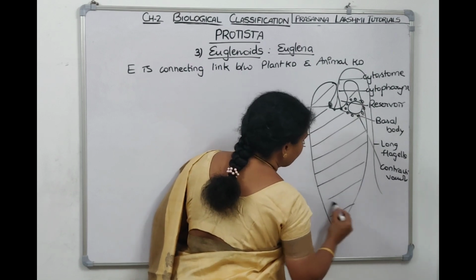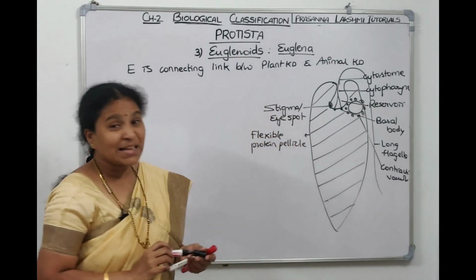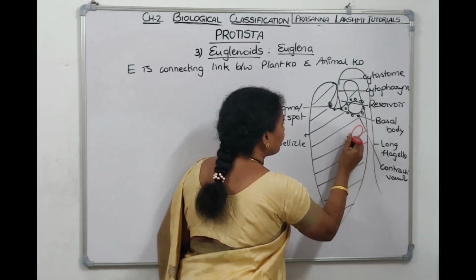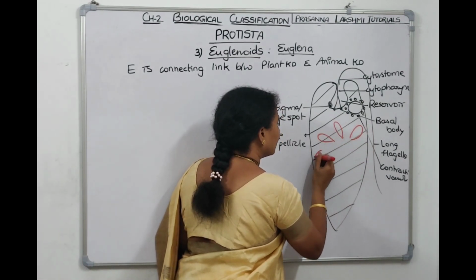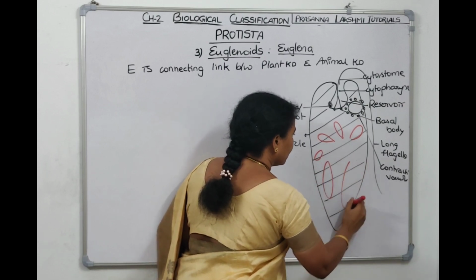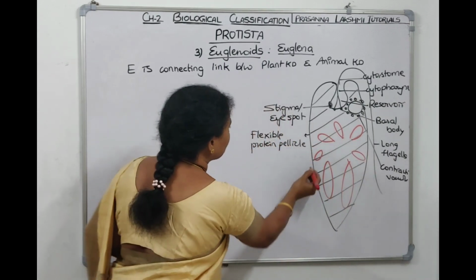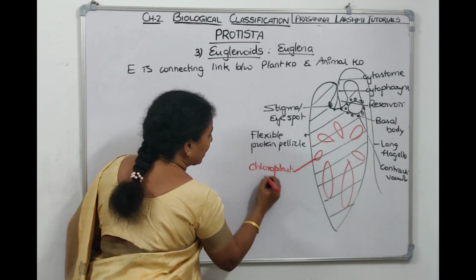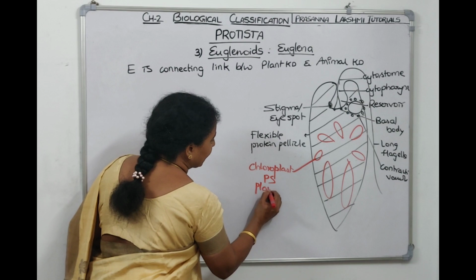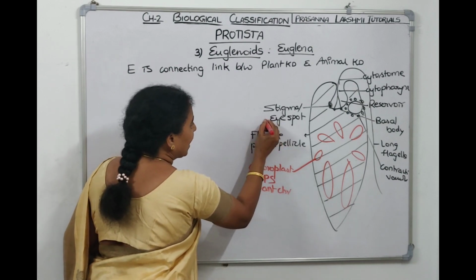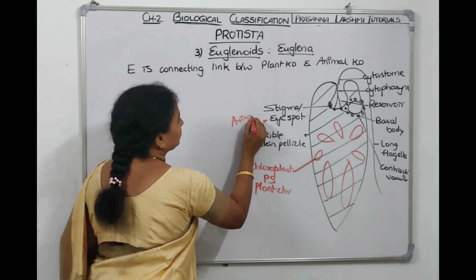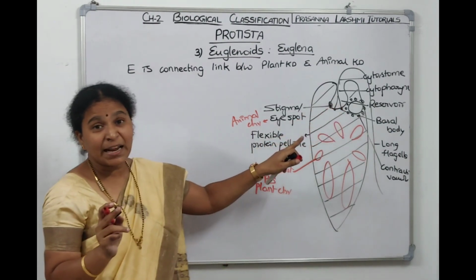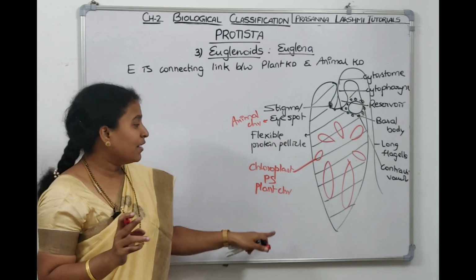Since it has an eye spot, we say it has an animal character, and it has a ribbon-like chloroplast inside. If it has chloroplast, it can do photosynthesis, which means this is a plant character. Having an eye spot is an animal character. Having a mouth is also an animal character. When sunlight is there, it will do photosynthesis, so then it is a plant character.